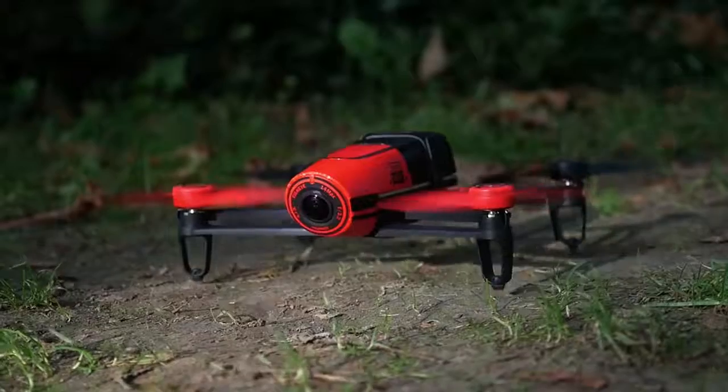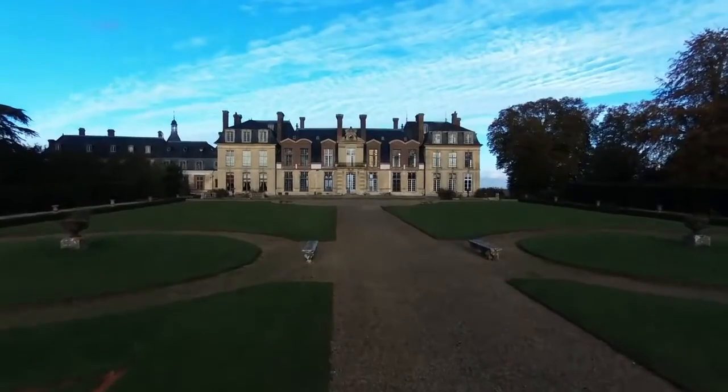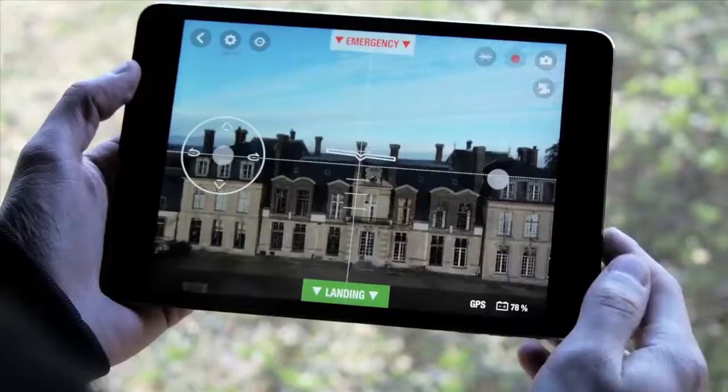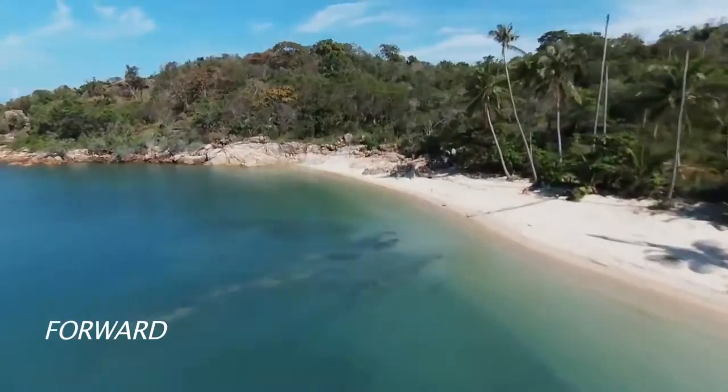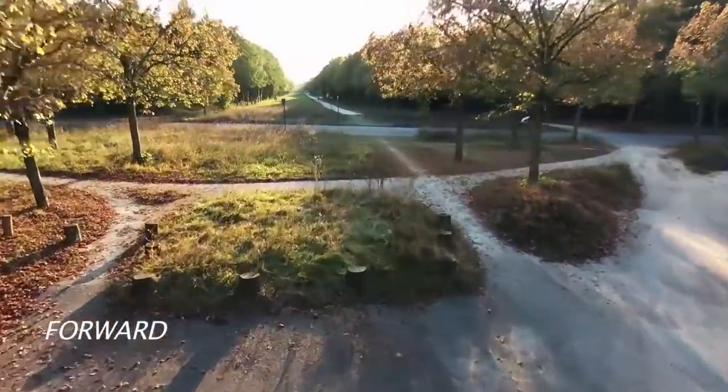By default, the Bebop drone is in video mode. In this mode, the drone starts to record video as soon as it starts to fly. And it records in 1080p at 30 images a second.